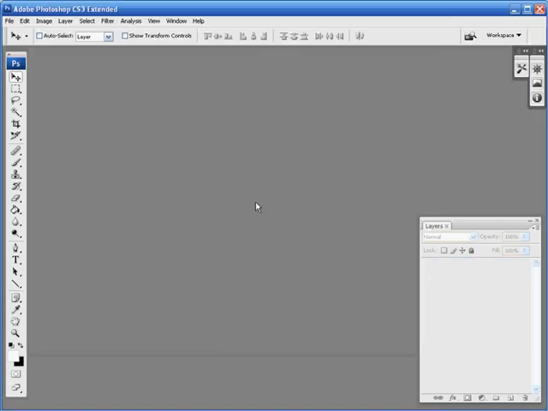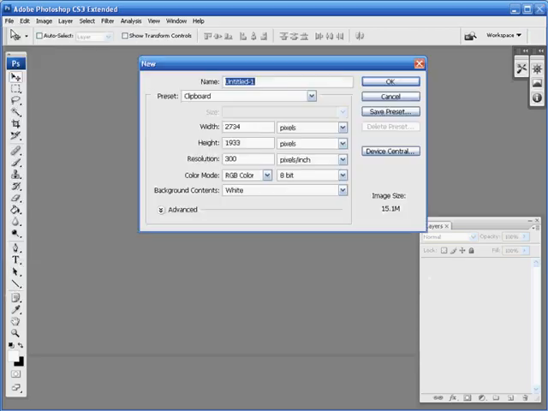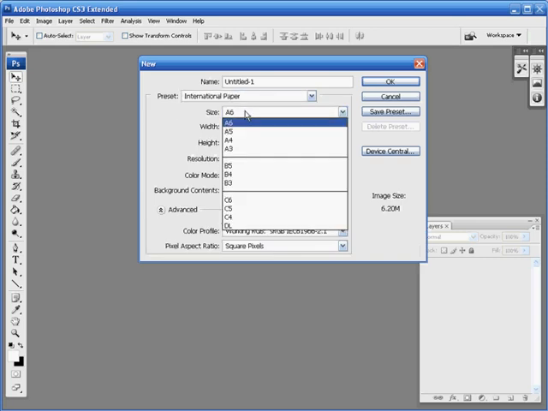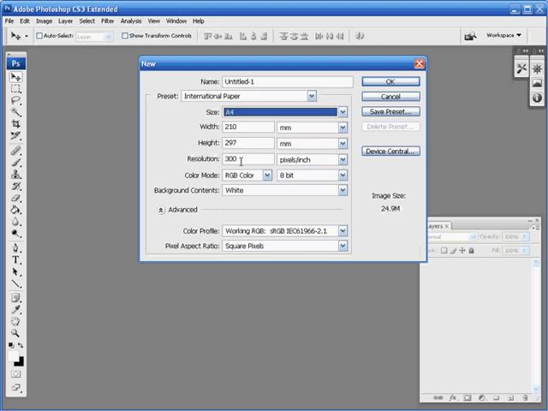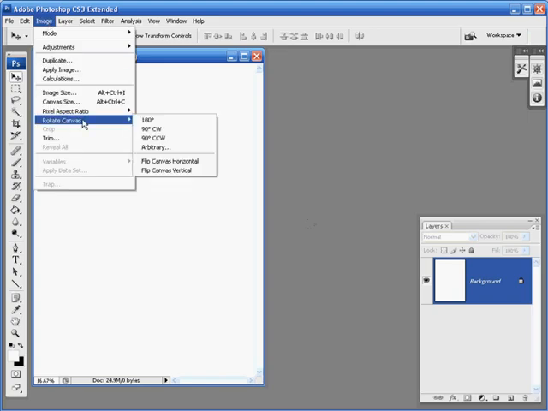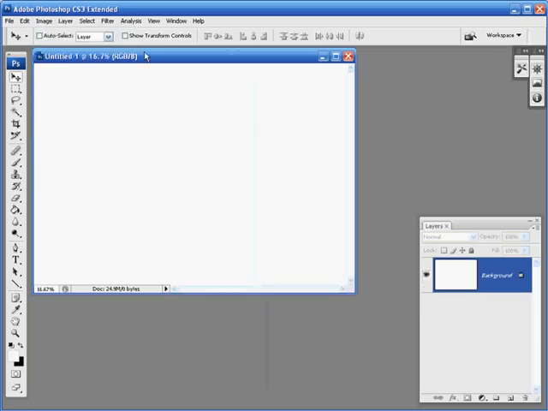To create our new document that we're going to be working on, let's go up to File in the menu bar, go down to New, and we need to set the preset to International Paper, and I'm going to choose a paper size of A4. Check that the resolution is set to 300 and the colour mode is set to RGB colour, and then go up and hit OK. Because our portrait image is in the landscape orientation, we need to spin this document around, and the easiest way of doing that is to go up to Image, down to Rotate Canvas, move across and then just go down to 90 degrees clockwise, give that a click and that will spin it around for us.